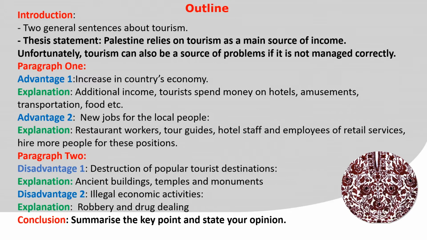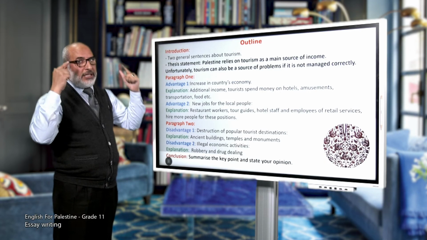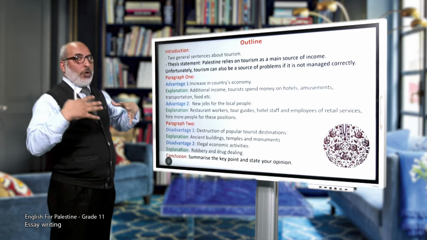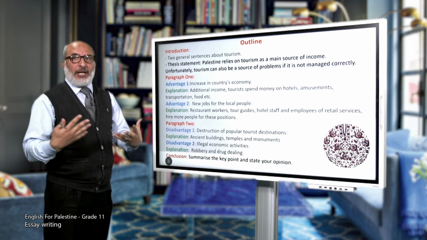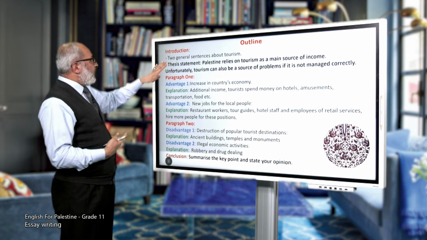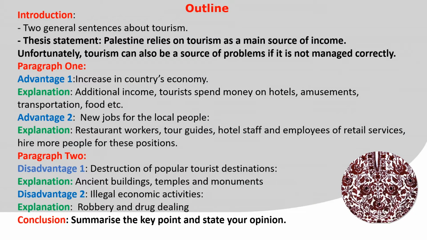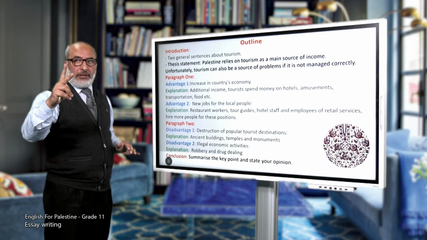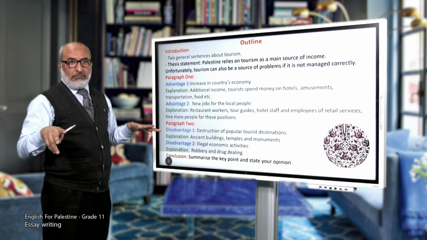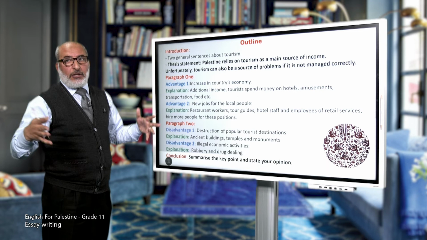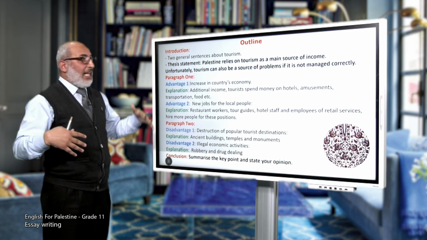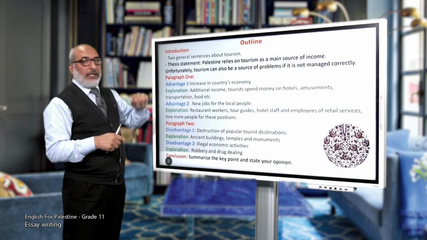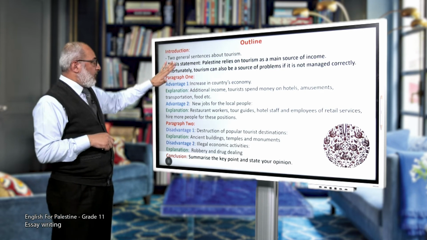The essay starts with an introduction. So you have to start your essay with an introduction. What should you write in your introduction? Start your introduction by writing 2 general sentences about tourism. Then write your thesis statement. You can start, for example, with a famous saying or a proverb about tourism, and then write the thesis statement in the introduction.